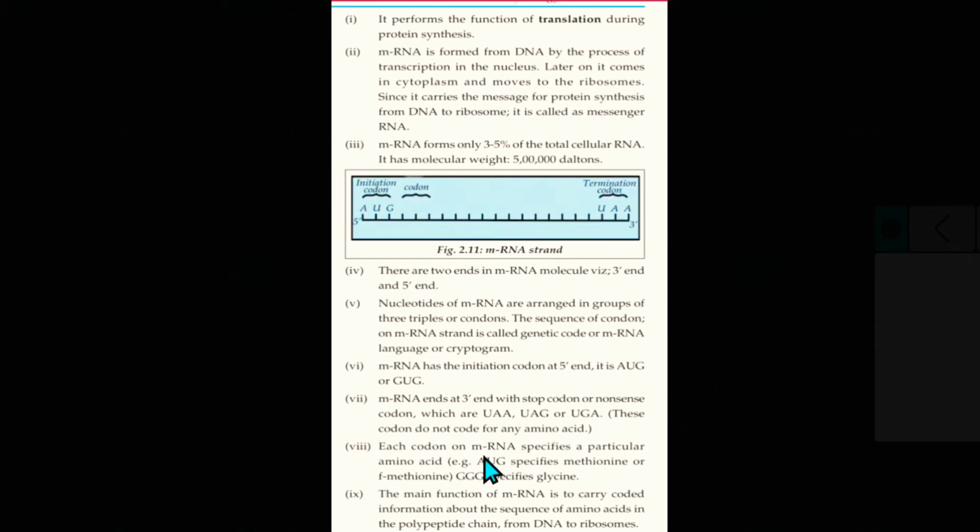Each codon of mRNA specifies a particular amino acid. Examples: AUG specifies methionine or F-methionine, and GGG specifies glycine. The main function of the mRNA is to carry coded information about the sequence of amino acids in the polypeptide chain from DNA to the ribosome. It is the main function of the mRNA, to carry coded information.